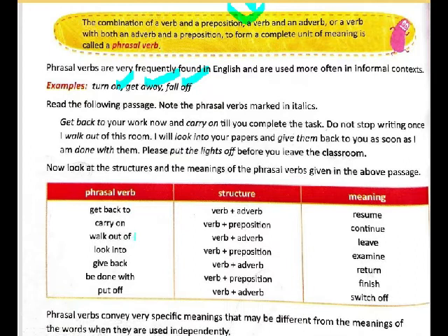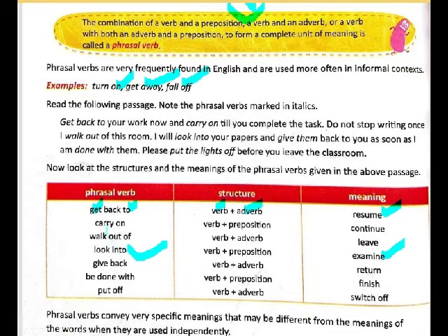Here is a table with different phrasal verbs. Get back to: here get is the verb and back to is the adverb, and the meaning of get back to is to resume. If I tell you to get back to doing your homework, it means I'm telling you to resume what you were doing. Similarly, carry on means to continue, walk out of means to leave, and look into means to examine. If I say I will look into your doubt, it means I will examine your doubt. As you can see, it's a rather easy chapter.